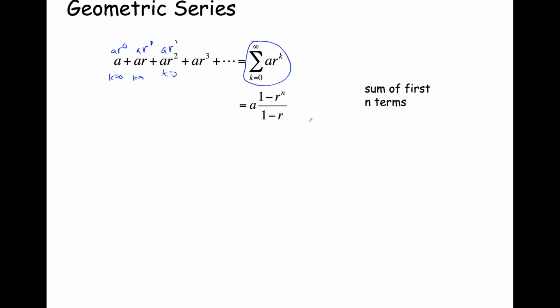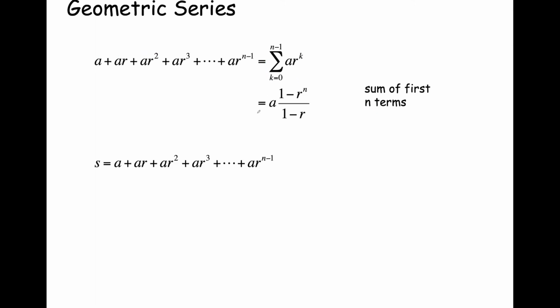And so what we're going to prove is that for this infinite series, this geometric series, if we sum the first n terms, and we didn't set a restriction on n, it comes to this expression. And then what we're going to do is take the limit as n approaches infinity to show what the closed form version of this infinite series, this geometric series, is. So if we sum the first n terms of this geometric series, we're going to demonstrate that it's a times (1 minus r to the n) over (1 minus r).